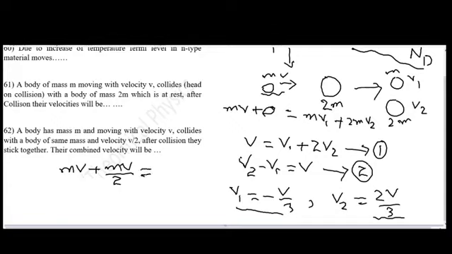When they collide they stick together, that is, their combined mass is now m plus m and their combined velocity is, let's suppose, v prime. If we solve this equation for v prime, we get v prime equal to 3v over 4. This is the combined velocity with which these objects move after the collision.